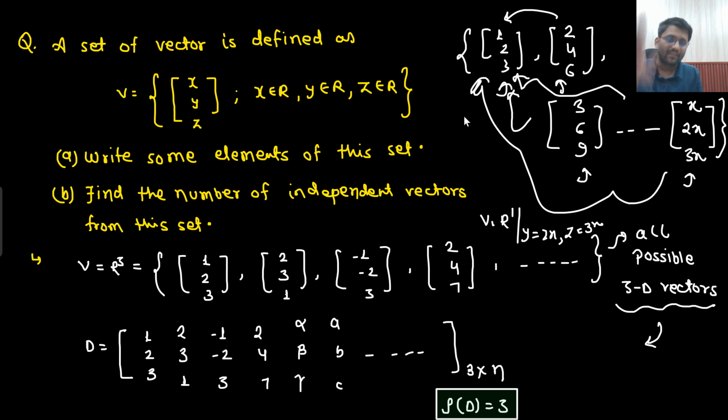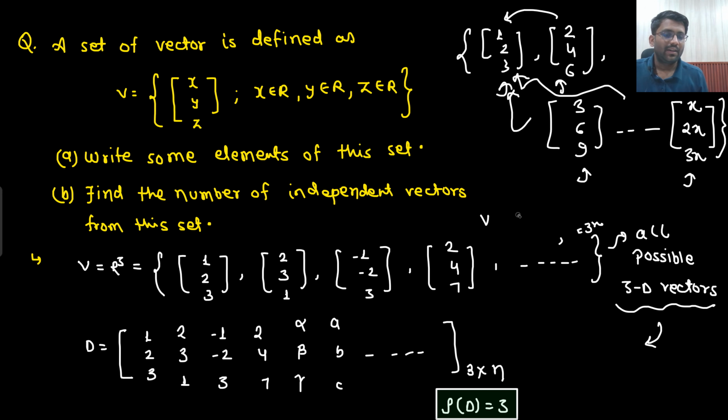But here there is no condition. You can take any number. X you can take any number, y you can take any number, z you can take any number. So I have all possible 3-dimensional vectors. That means what will be the rank I will be getting? I will be getting the rank to be 3. That means I will have 3 independent vectors, and that means I will be able to create a 3-dimensional span. Is that clear to you?